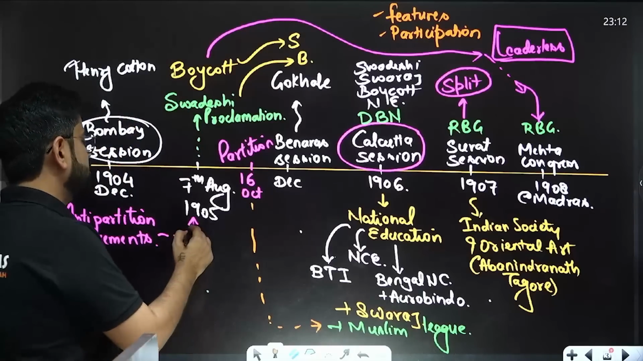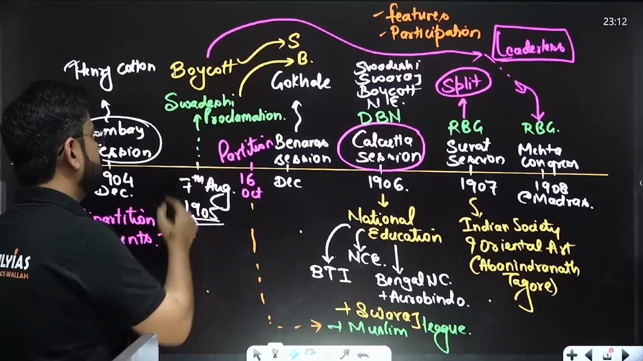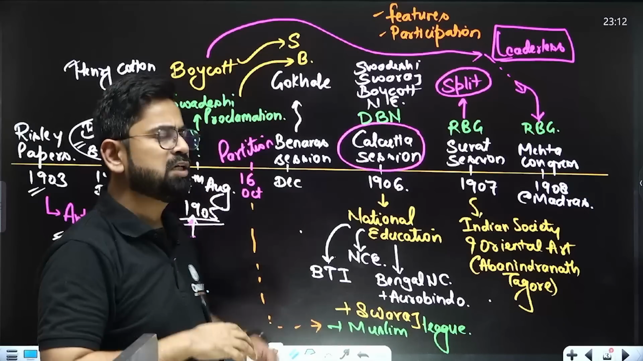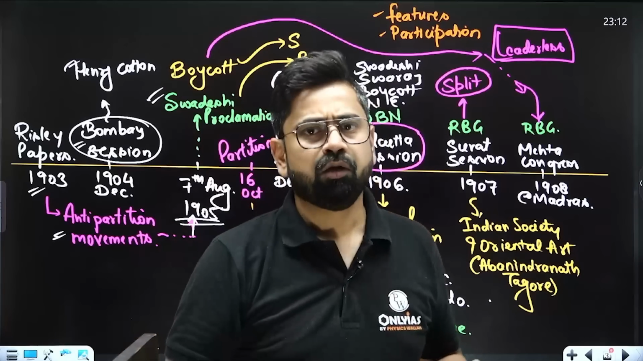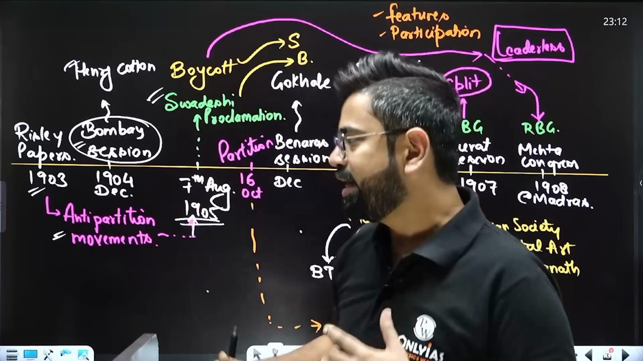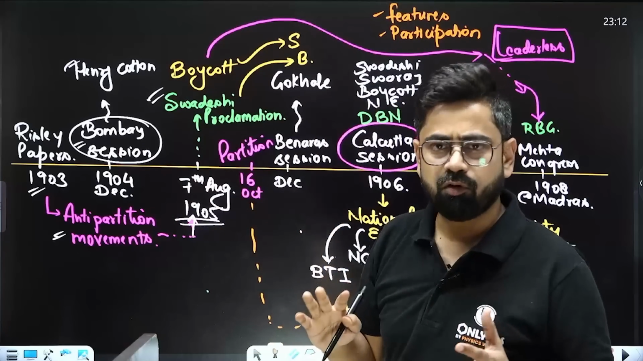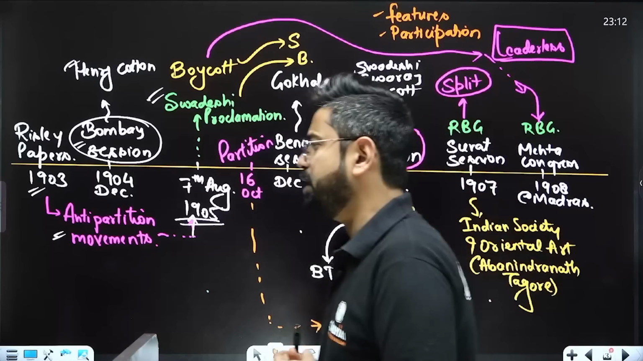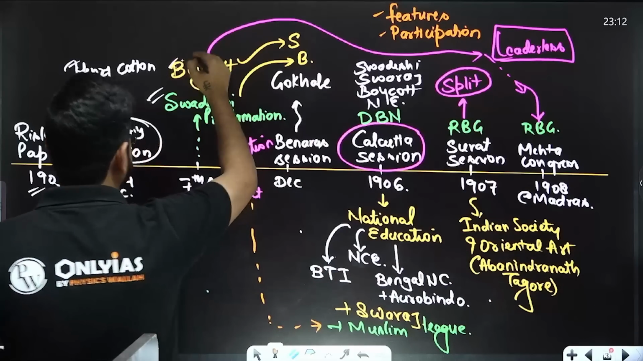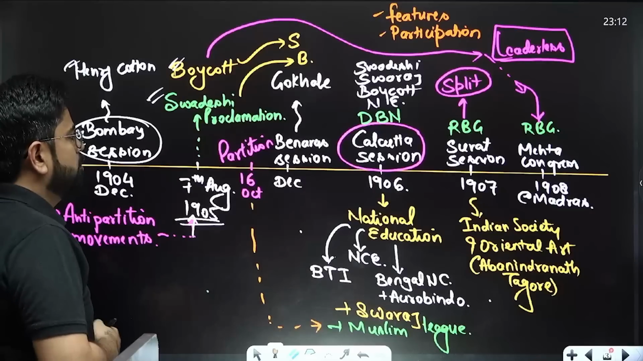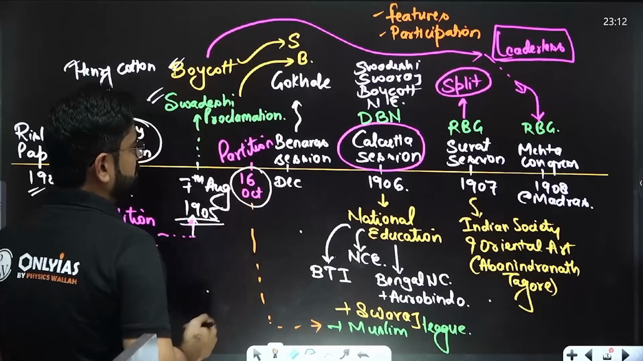Then on 7th August 1905, we brought this Swadeshi proclamation because we understood that partition is anyway going to happen. So let's go for this Swadeshi movement. So this anti-partition movement switched into the Swadeshi movement from the 7th of August 1905, right, where we said we'll do boycott, etc. So finally on 16th October 1905, Bengal was partitioned.